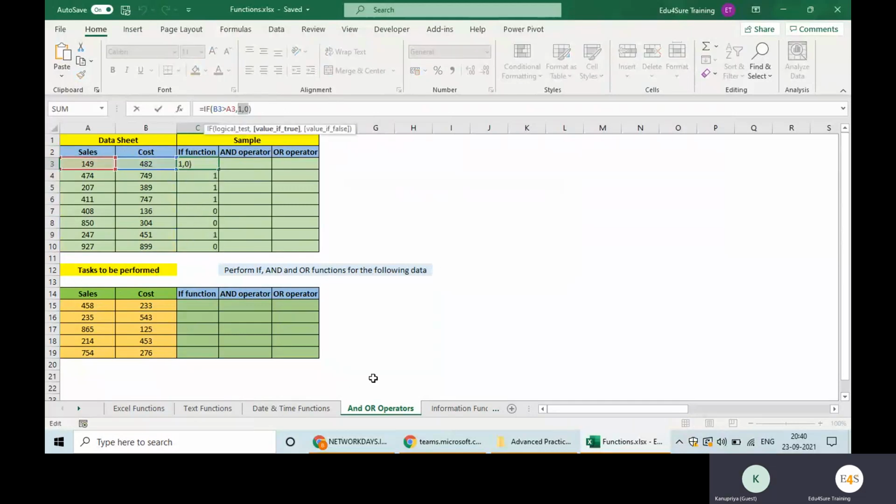The text value, the numeric value, whatever you want. You just need to mention the text values in double quotes and numeric values without double quotes. Got it? If you want to check two conditions here, how will you use it?